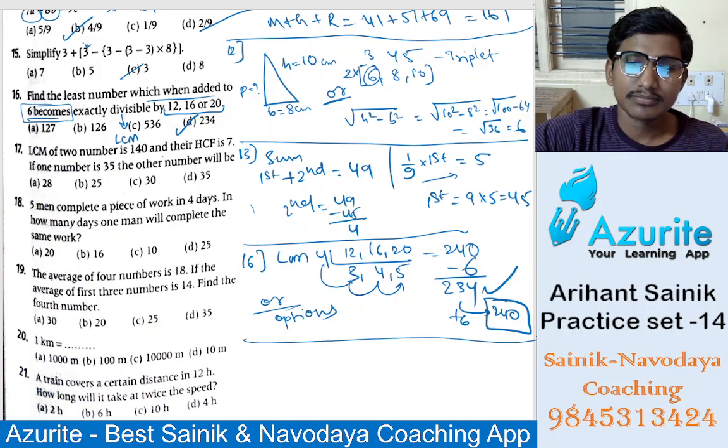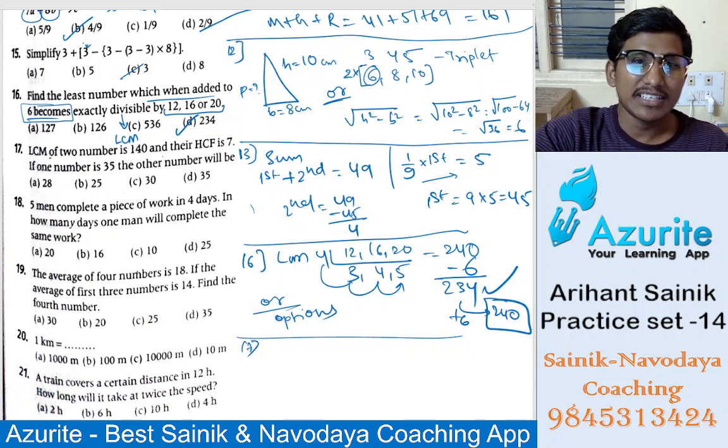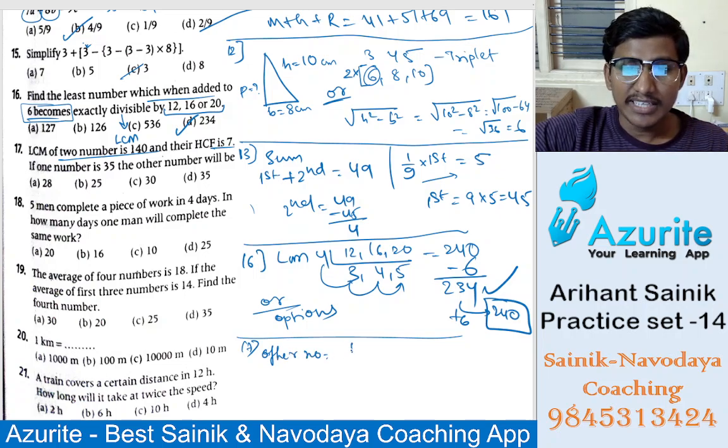Okay? The other number is LCM divided by HCF into one number. The LCM of two numbers is 140, HCF is 7, and one number is 35. How do you find the other number? HCF into LCM divided by one number.